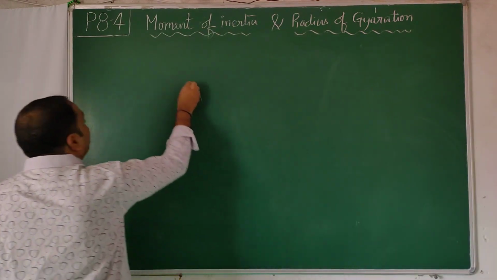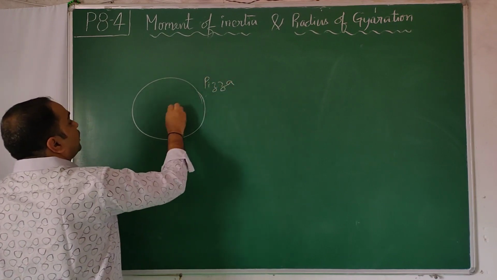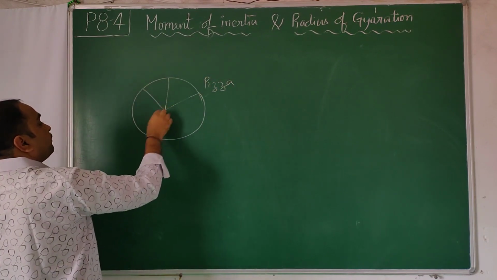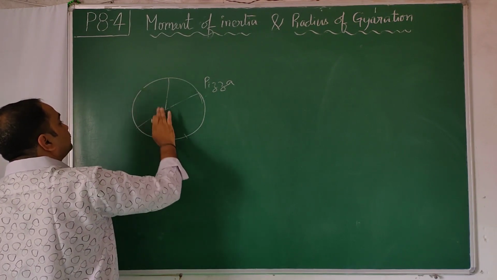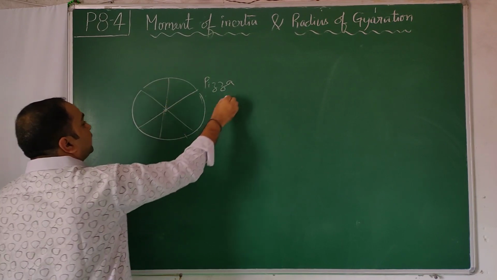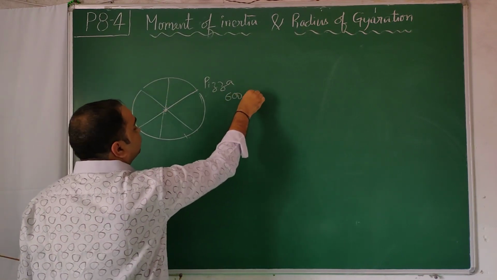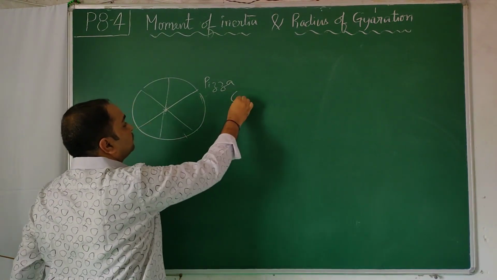Next, there is a pizza, P-I-Z-Z-A. Pizza mass is 600 grams. For convenience, I take 6 kgs.